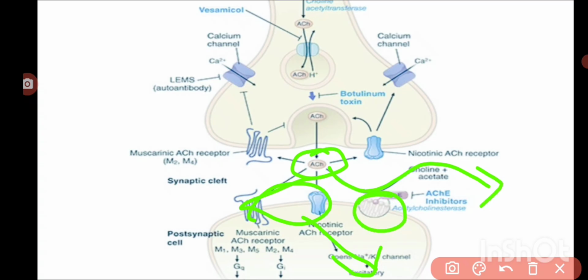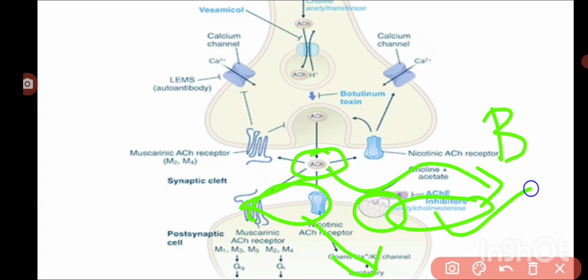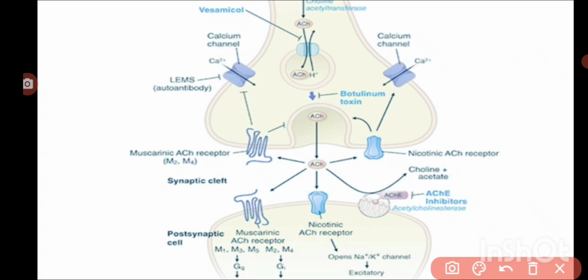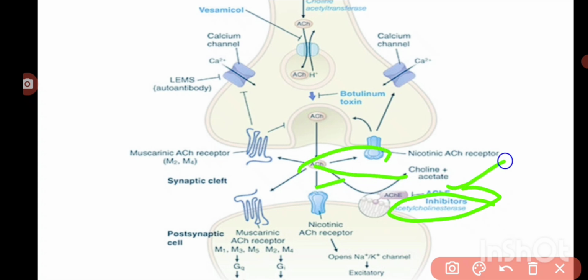So what is that enzyme? Acetylcholinesterase or butyrylcholinesterase. Here acetylcholinesterase is considered the true cholinesterase. Butyrylcholinesterase, apart from here, is also present in plasma, so it is considered pseudocholinesterase. In the presence of acetylcholinesterase, in this synaptic cleft, acetylcholine is broken down into choline and acetate. So acetylcholine will be degraded by this process, and this choline again is taken back into the nerve ending.